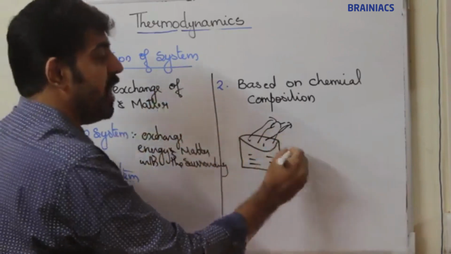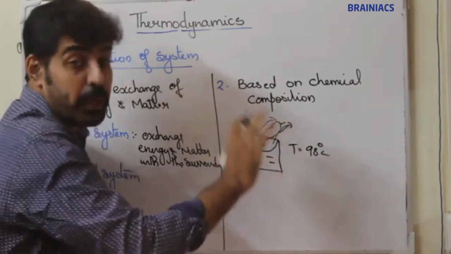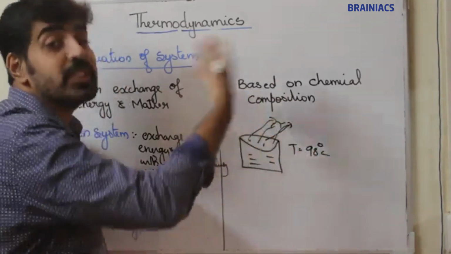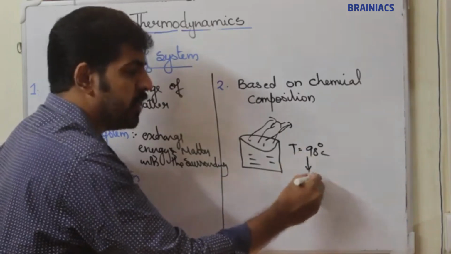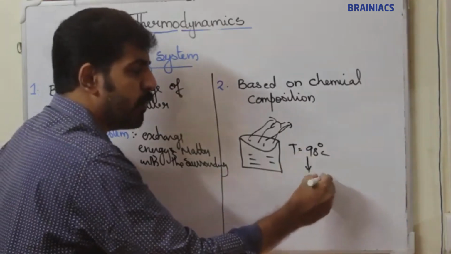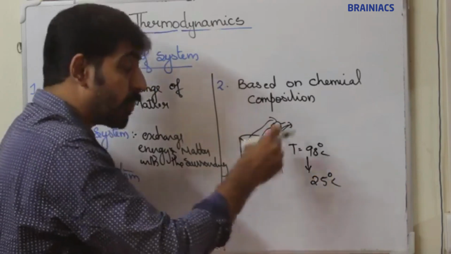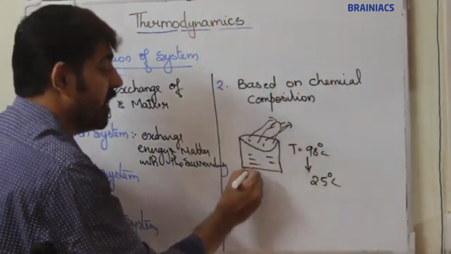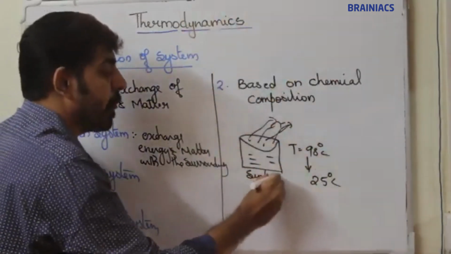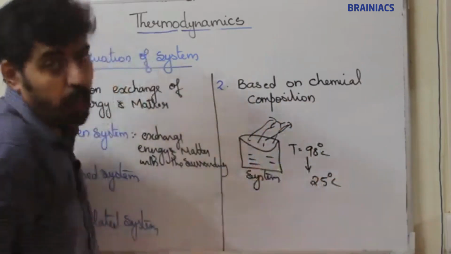For example, initially if the temperature is 90 degrees Celsius, with time the temperature will drop to room temperature, or 25 degrees Celsius. Average room temperature is 25 degrees Celsius. So with time, due to exchange of energy, the temperature of the system will drop.